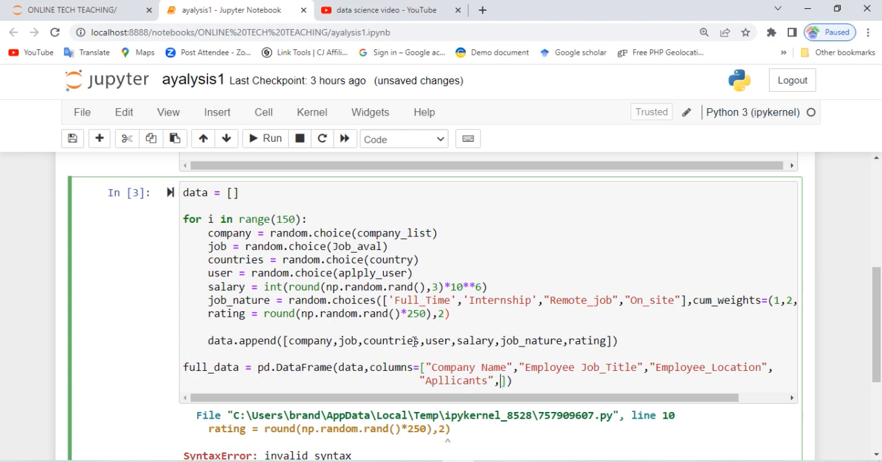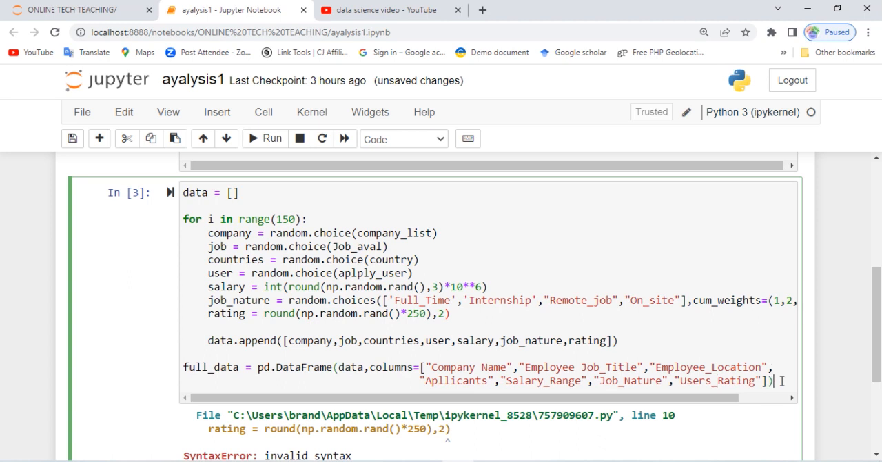Okay, then we have another one called salary range. I will use this word: salary range. After salary range we have job nature. Yes, we have job nature. Okay? Then lastly we have rating, which I'll call users rating. Now this is all we got.